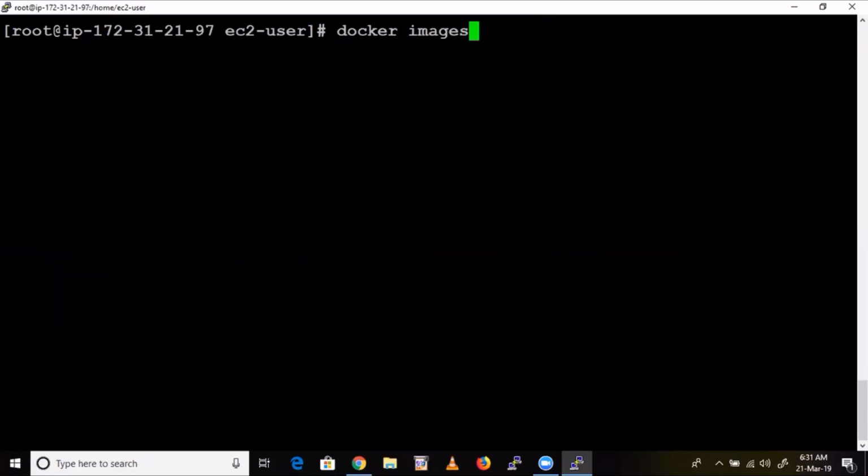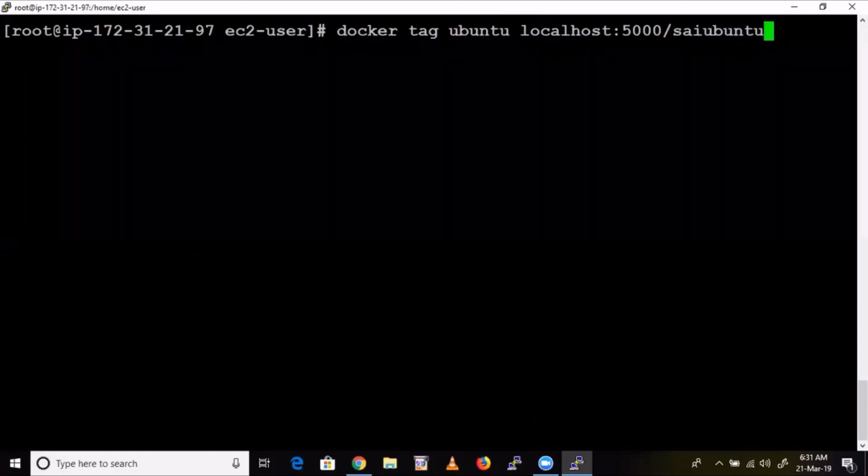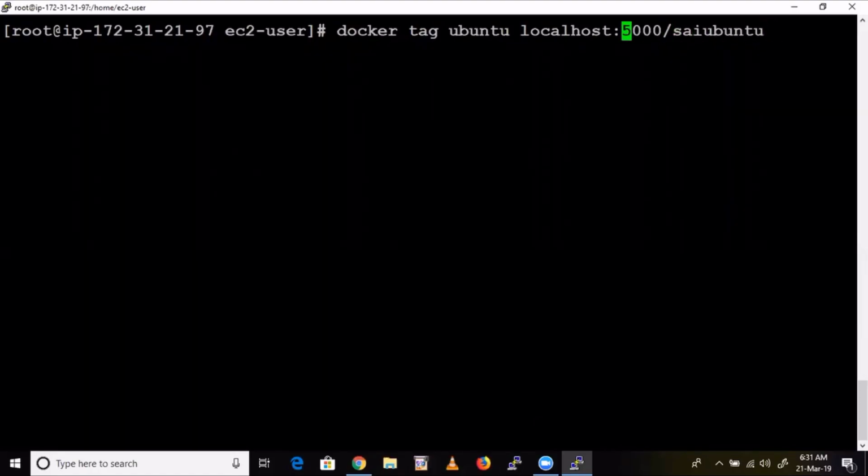So what do you do? First, you need to reserve some location, some space in this container. Instead of localhost, you have to give my base machine's IP address. My base machine's private IP you need to give.